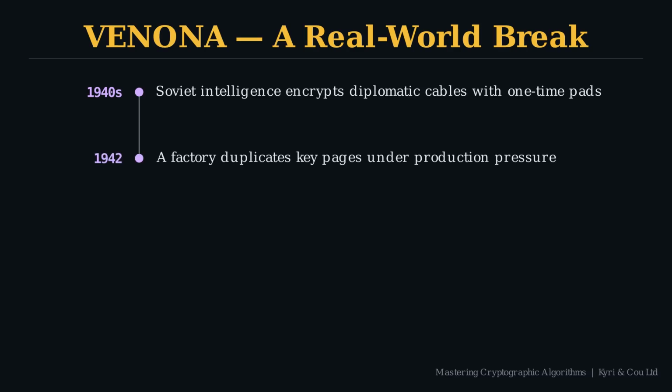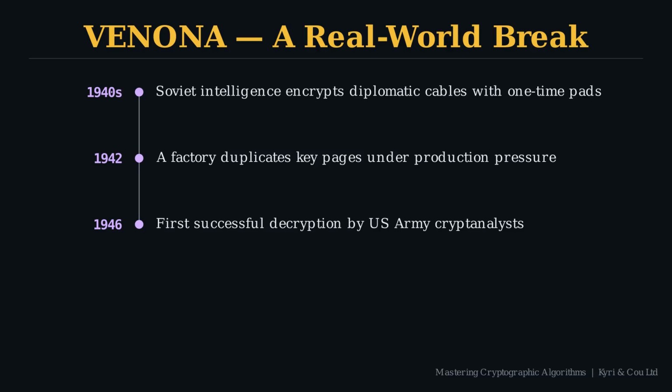In 1942, under pressure to produce key material faster, a Soviet factory duplicated pages of one-time pad tapes and distributed them to different field stations. The same key pages were now being used to encrypt different messages at different locations. That's the 2-time pad violation, exactly the scenario we just played out.